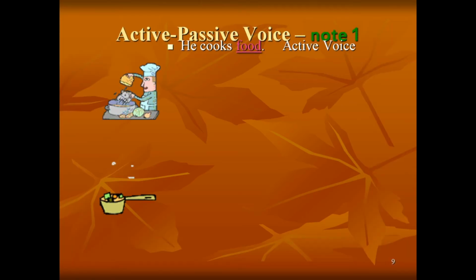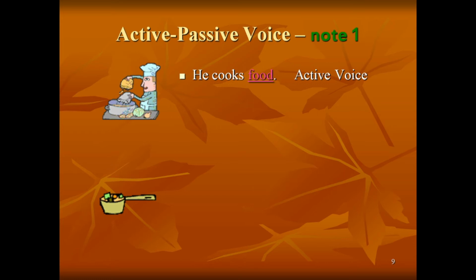Have a look at this active passive voice note 1. He cooks food. Active voice. This animated picture is clearly illustrating it. Food is the object of the verb, and it is singular.